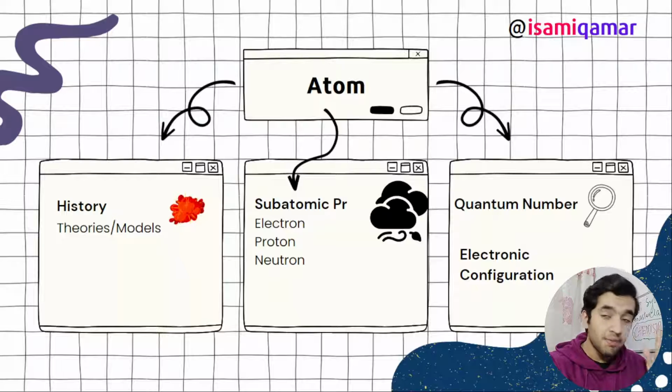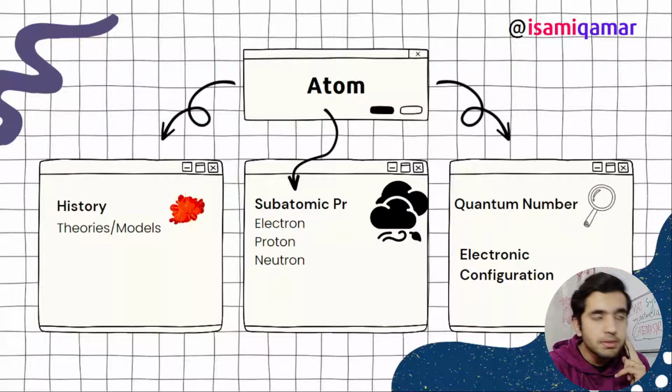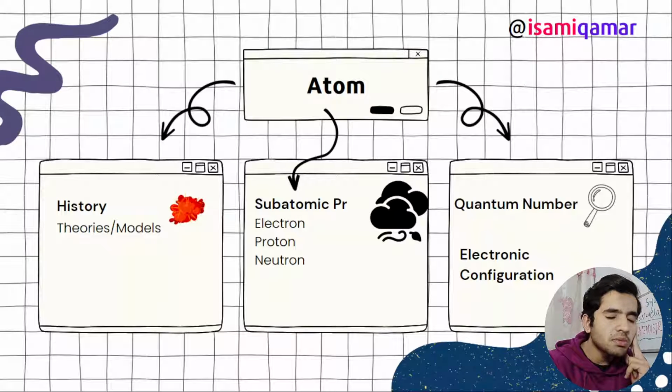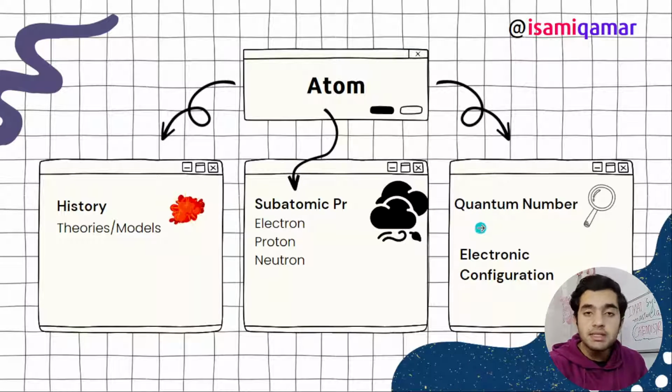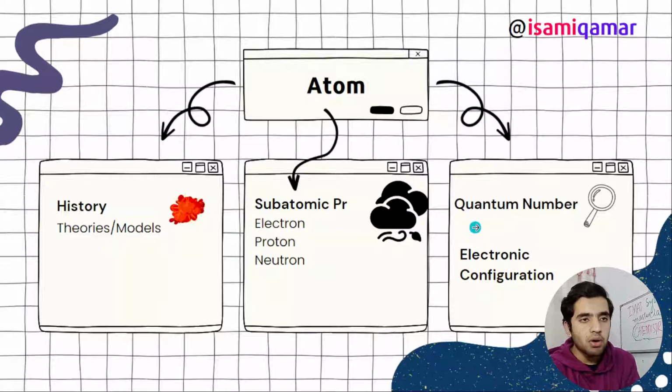So in quantum numbers, we have types of quantum number: principal quantum number, azimuthal quantum number, magnetic quantum number, and spin quantum number. These are all the four quantum numbers that we need to understand in order to solve any problem related to it, like how to calculate the number of electrons in the last subshell or last shell of a fluorine atom.